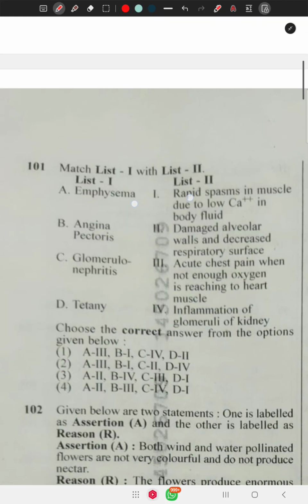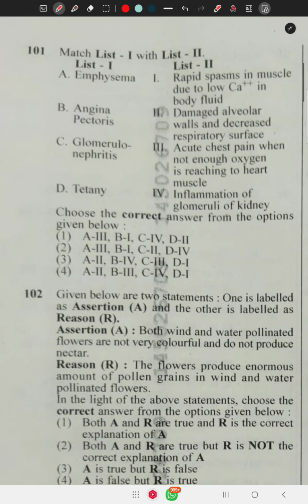Next question, 101. Match list 1 with list 2. Emphysema, angina pectoris, glomerulonephritis, and tetany. Emphysema is a lung disease. Angina pectoris is acute chest pain when not enough oxygen is reaching the heart muscle.